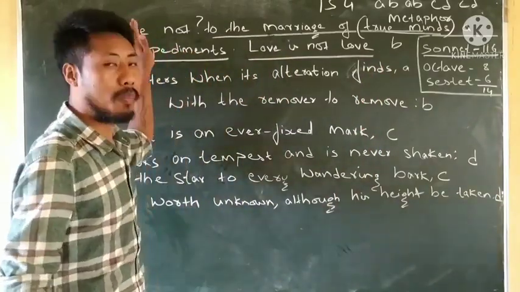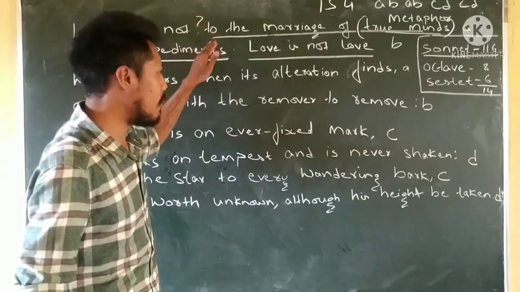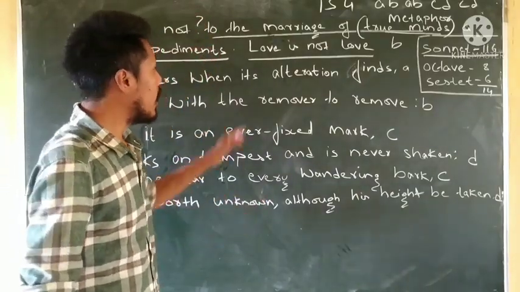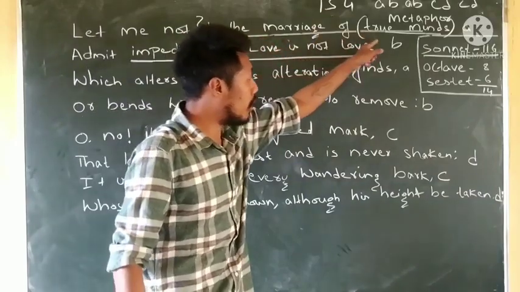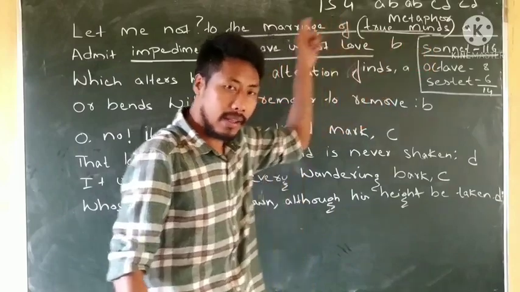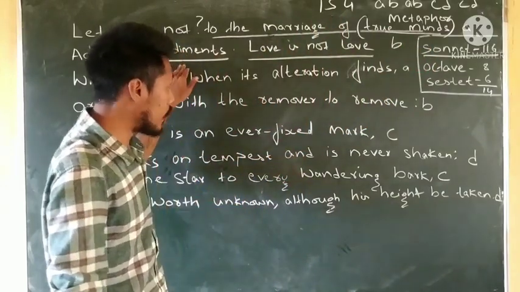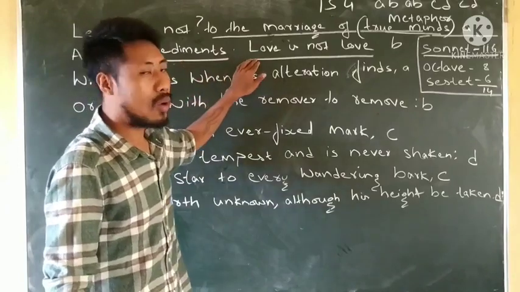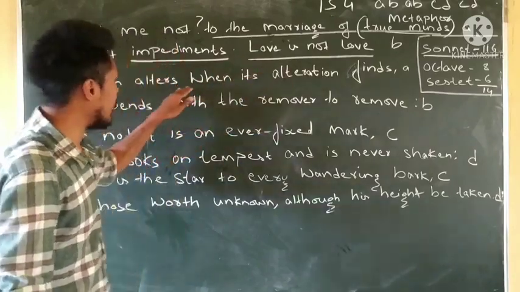But let me not bring any hindrance or disturbance, nor does he want anybody to disturb the marriage of the true minds or true love. And if there is a problem in the marriage of the true minds or the true lovers, then it is not love. Let us go to the third line.